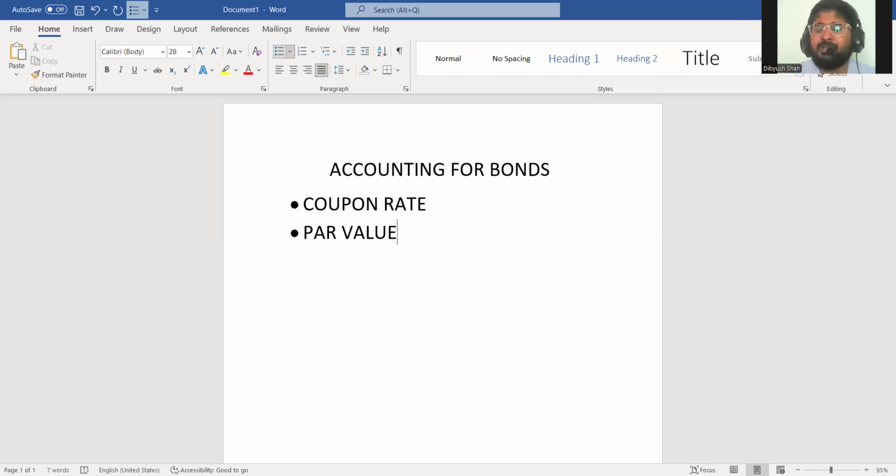Second, there will be a face value, which is called par value. Par value generally means the amount that the company will repay on maturity, unless there is a liquidating value. We'll discuss that separately because it's a lengthy lecture. But generally, par value is the amount which the company promises to repay at the end of the maturity.